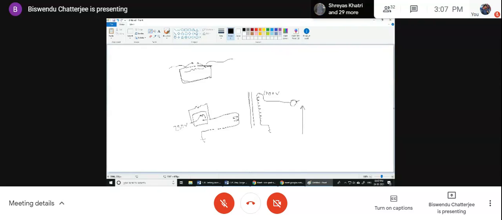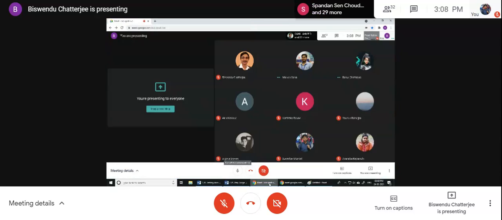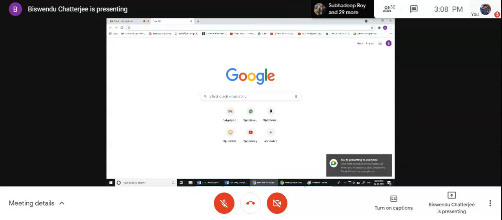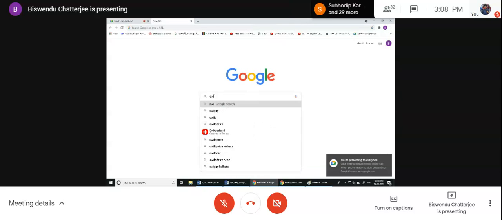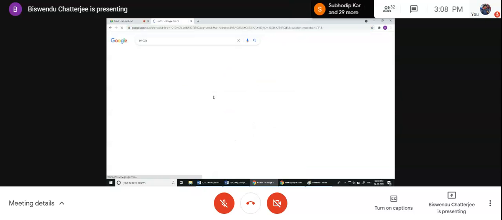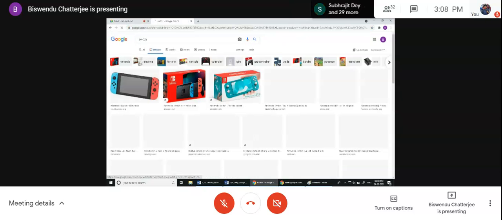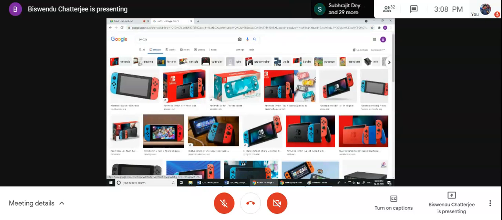Okay, if you see what is a switch, look at this very carefully. How is a switch made? Suppose you go into the internet and search for switch and get the image, electric switch.